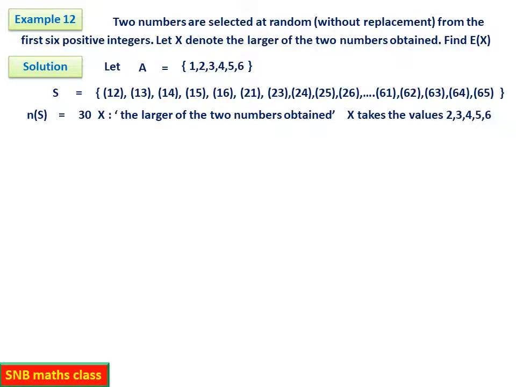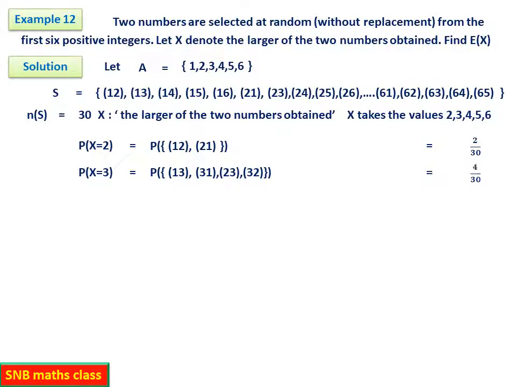Therefore x takes the following values only, that is 2, because when you take 1, 2 it is 2. Similarly if you take 6, 1 or 6, 2 or 6, 3, 6, 4, 6, 5, it is 6. So now it is very simple. What is probability x equal to 2? X equal to 2 corresponds to these values. You can take 1, 2 and 2, 1 only. Only in these two cases you get 2 as the larger number. So it is 2 by 30. Similarly, probability x equal to 3. So 1, 3, 3, 1, 2, 3, 3, 2. These are the outcomes for which the x value is 3. So you count it, it is 4 by 30.